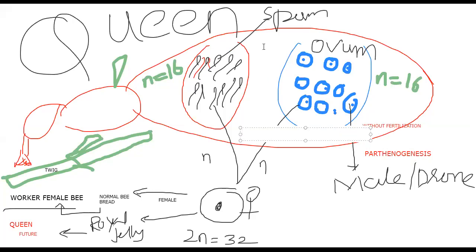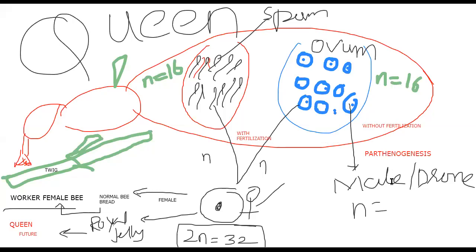In the case of human beings, you might know that XX is female, XY is male. But here it is a very simple calculation: with fertilization female, without fertilization male. Or I can say 2n equal to 32, diploid number of chromosomes, we declare female.